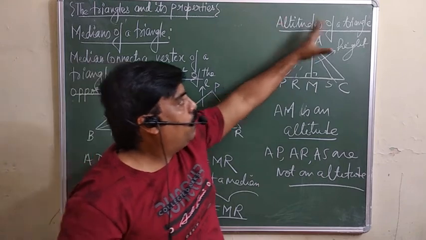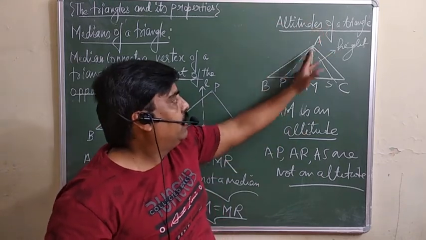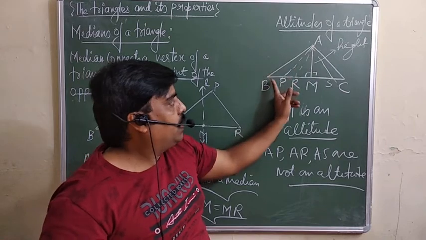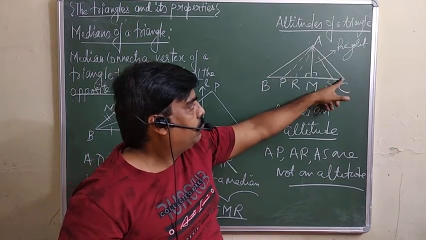Similarly, how many altitudes can be drawn in a triangle? Three altitudes we can draw. This is an acute triangle, and you can draw the perpendicular from this point to this line.